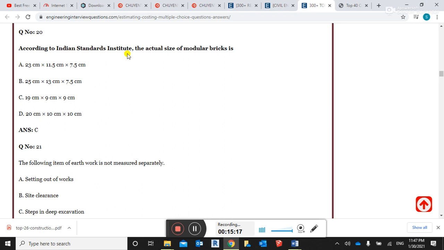According to the Indian Standard Institute, the actual size of the modular brick is, guys, 23 by 11.5 by 7.5 centimeter. This is not right. 25 by 13 by 7.5 centimeter. This is also not the standard size. 19 by 9 by 9 centimeter. This is the correct answer, guys. 20 centimeter by 10, this is not, guys. The right answer is 19 centimeter by 9 centimeter by 9 centimeter. This is the dimension of the brick, guys: length, width, height.